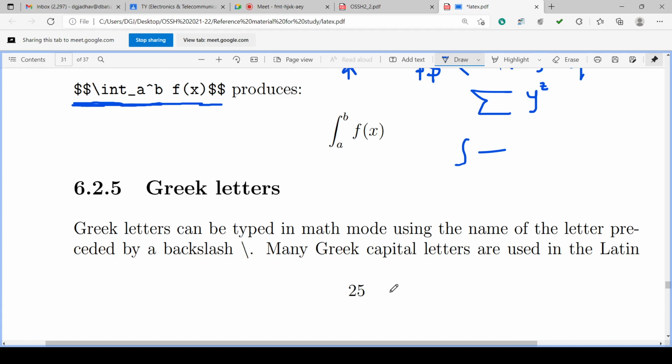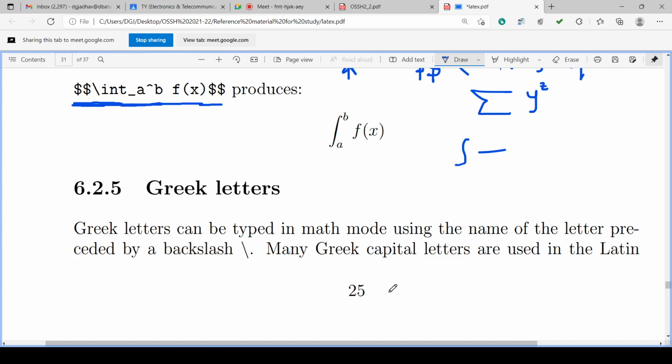Greek letters can be typed in the math mode using the name of the letter preceded by backslash. That is, first the backslash is typed and then the name of the letter immediately after that.